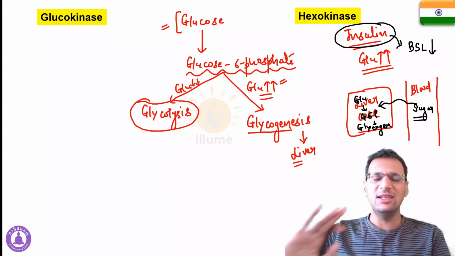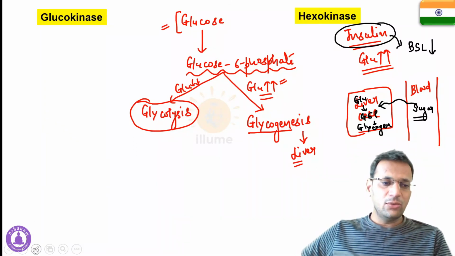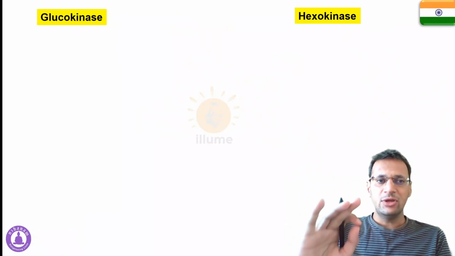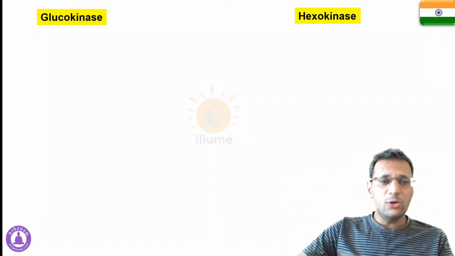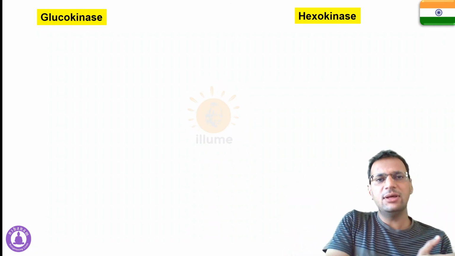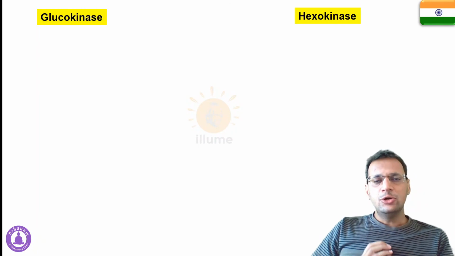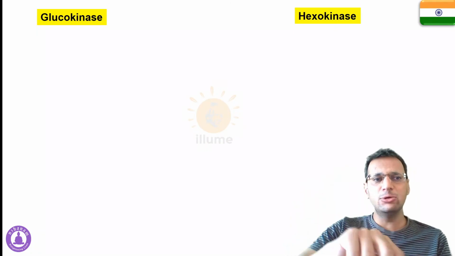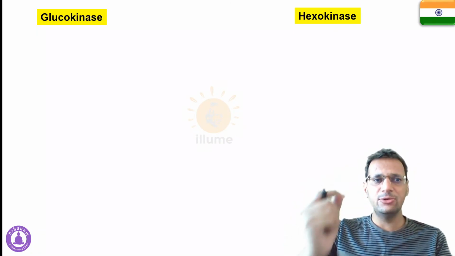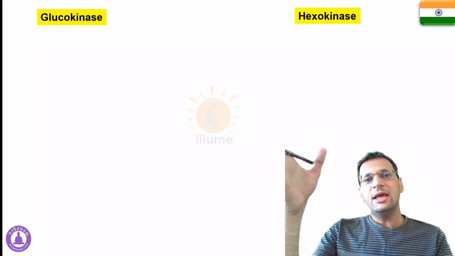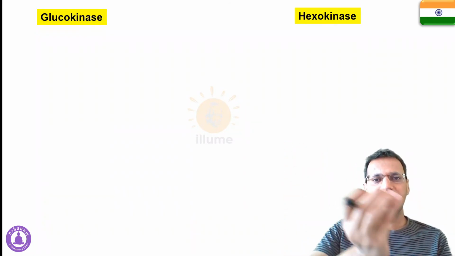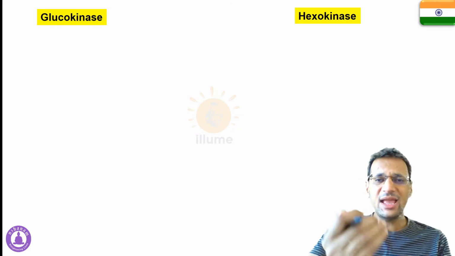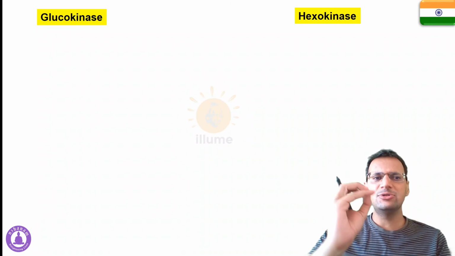And now the difference between glucokinase and hexokinase is very clear. First of all, glucokinase, as I told you earlier, is present mainly in the liver. So whenever there is excess glucose in our body, glucokinase is induced by insulin. Insulin induces this enzyme glucokinase in the liver. Insulin then transports this excess glucose into the liver. Then glucokinase converts that glucose into glucose 6-phosphate and it undergoes glycogenesis to produce glycogen.